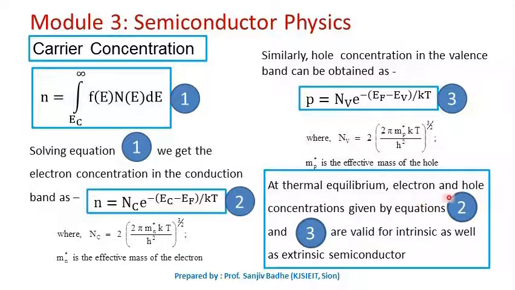So at thermal equilibrium, the electron concentration and hole concentration given by equation 2 and equation 3 will be valid for intrinsic semiconductor as well as for extrinsic semiconductor. So these equations can be used for both intrinsic and extrinsic semiconductors.